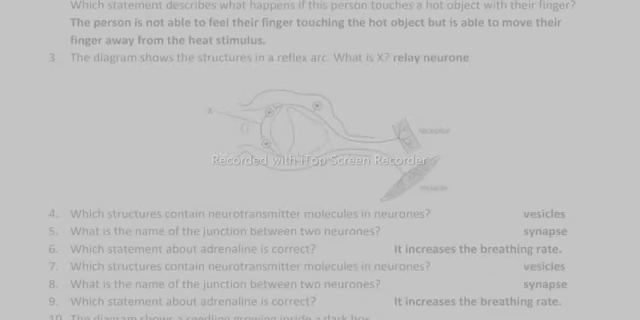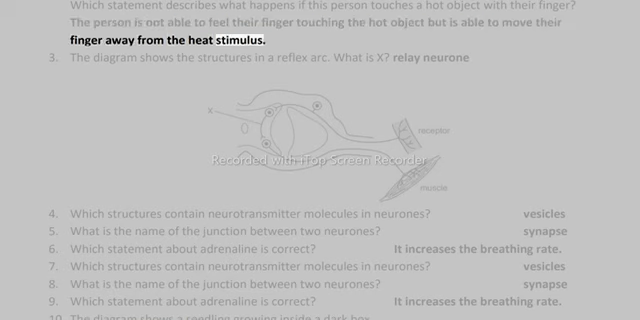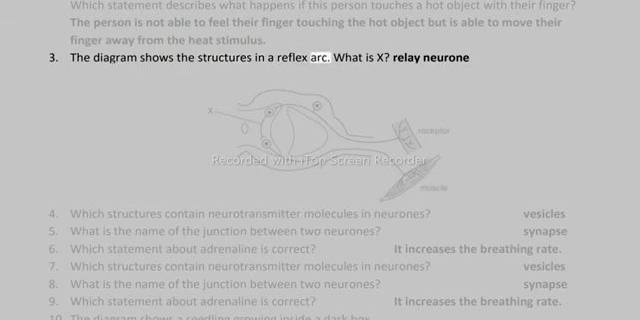Which statement describes what happens if this person touches a hot object with their finger? The person is not able to feel their finger touching the hot object but is able to move their finger away from the heat stimulus. 3. The diagram shows the structures in a reflex arc. What is X? Relay neuron.